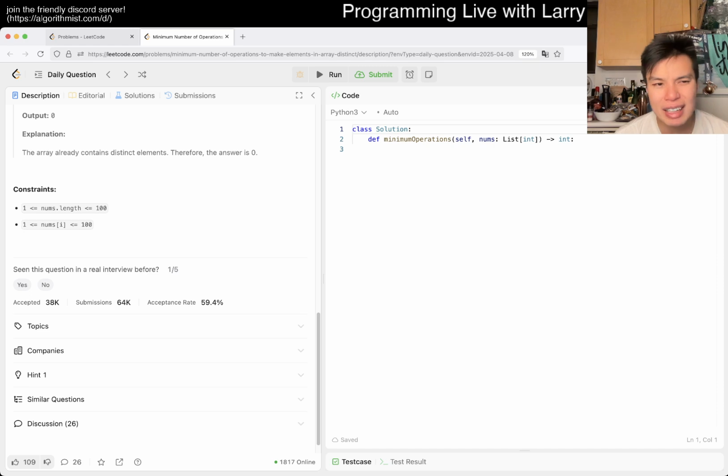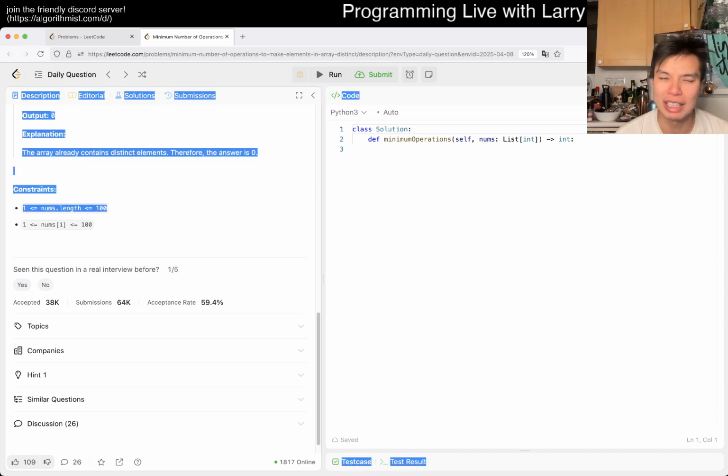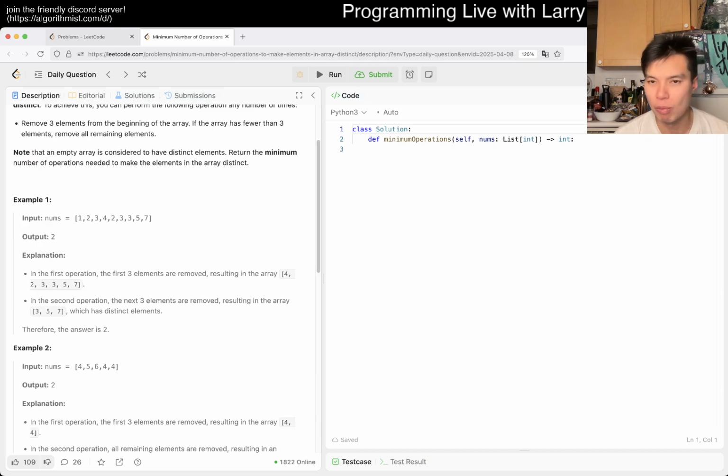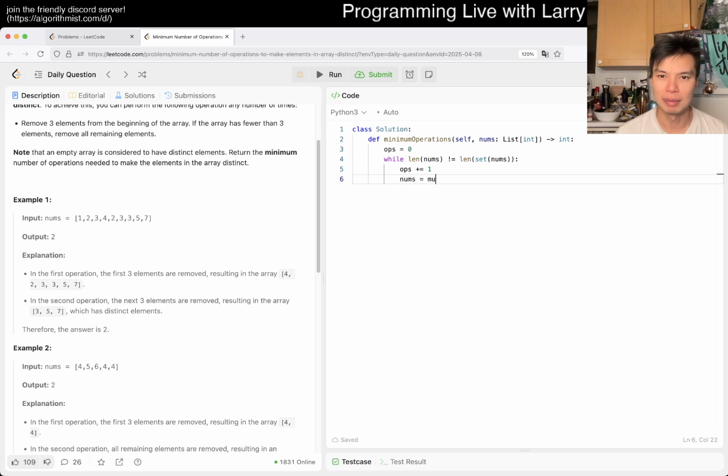I want to take the n, and given that n is small, you can certainly just do a while loop. Maybe the while loop will look something like this. While length of nums is not equal to length of set of nums, we do operations equal to 0, then we have to do one operation, then nums is equal to nums of something like this.